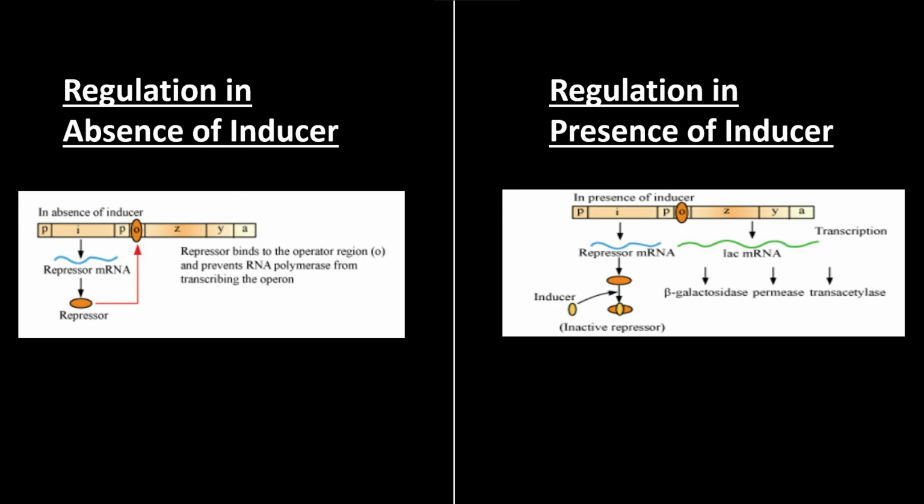In the presence of RNA polymerase, structural genes produce messenger RNA and enzymes, and the lac operon is switched on. RNA polymerase transcribes lac messenger RNA, which is translated to enzymes required for metabolism of lactose. Thus, the lac operon is a unit of gene expression in bacteria, which codes for genes responsible for lactose metabolism. Thank you.